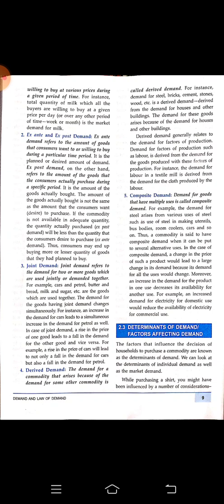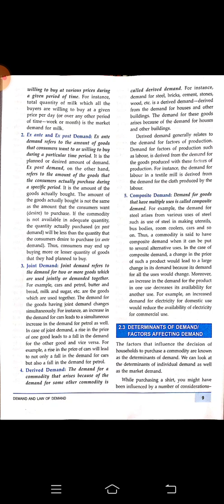Number 4, we are having derived demand. Derived demand means the demand for a commodity that arises because of the demand for some other commodity is called derived demand.